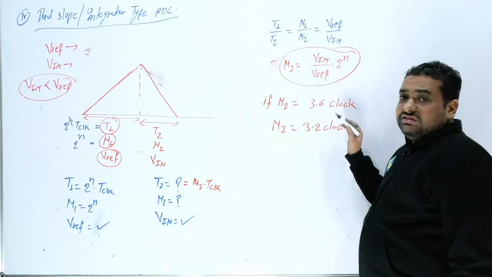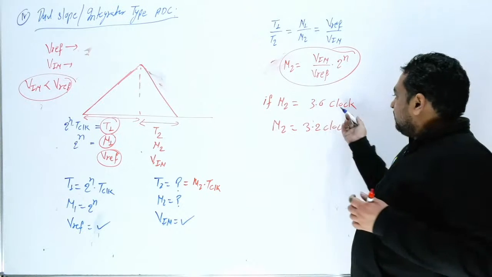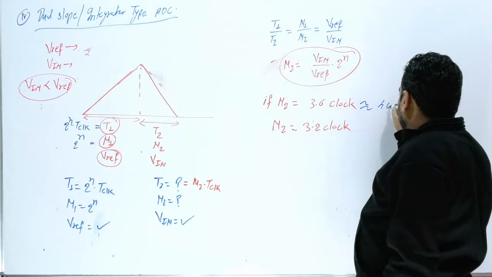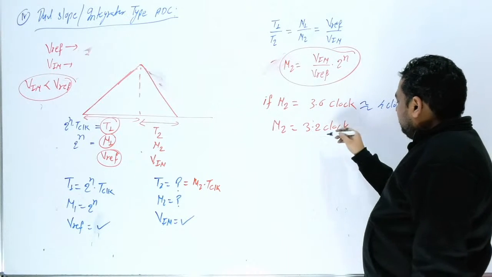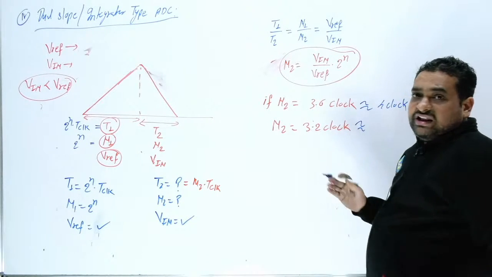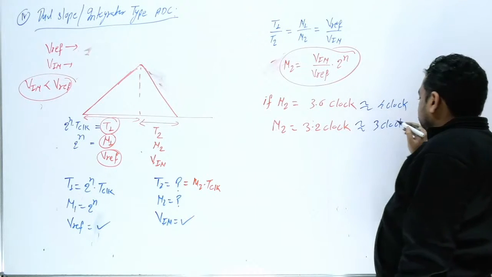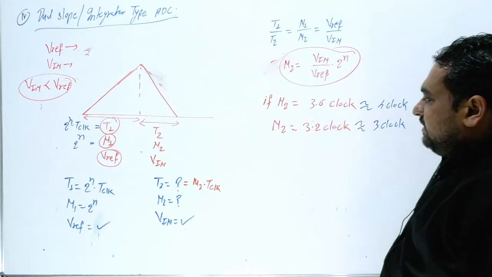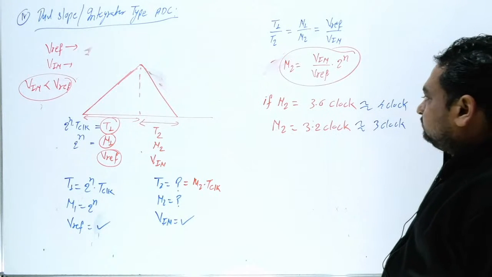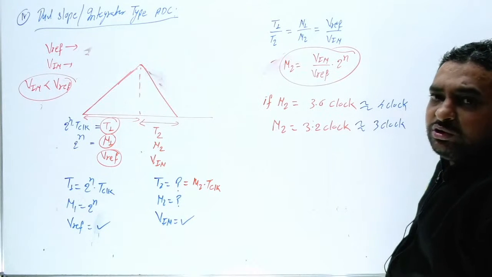If this is near to the next level, or you can say 4, you can consider this 4 clock. Now if this is less than 3.5, you can consider this 3 clock. It's just what I am saying. So this manually we have to do.